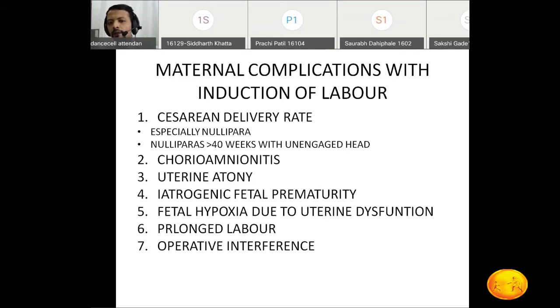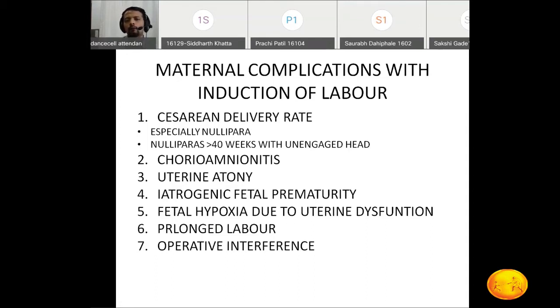Besides nulliparous patients, which patients are more prone to cesarean section? Those patients who cross 40 weeks of gestation and whose head is not engaged. Even though we induce such patients, they will not go into labor, and they undergo cesarean section.